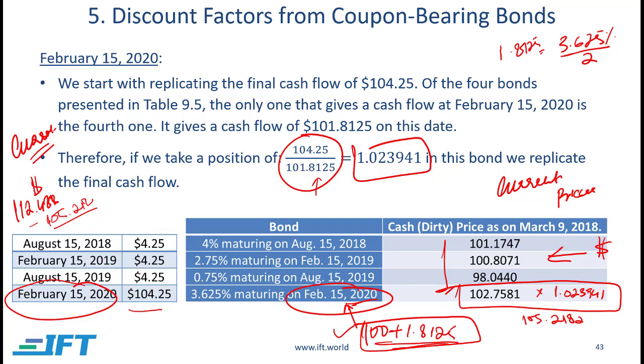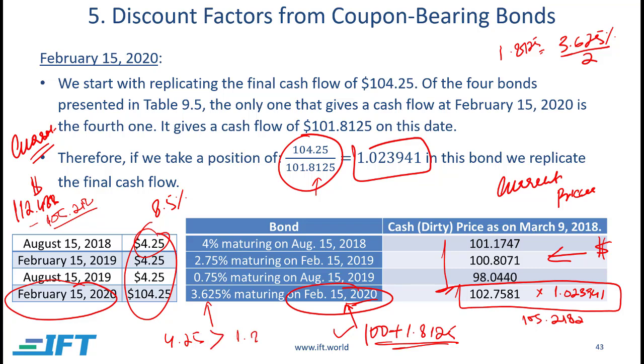Let's have a look. This is a bond paying a coupon of 3.625, whereas this bond has a coupon of 8.5 annual divided by 2, which is 4.25. So my 4.25 is greater than the 1.82825. So actually what will happen is that I need some more money to come in and take care of these cash flows as well.